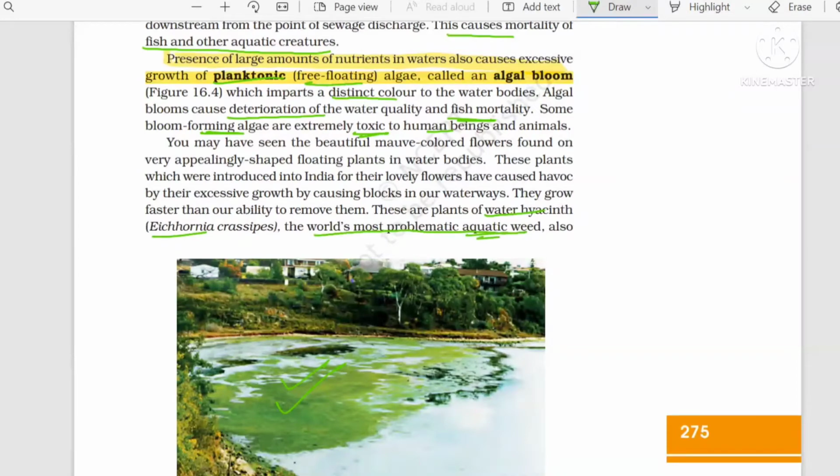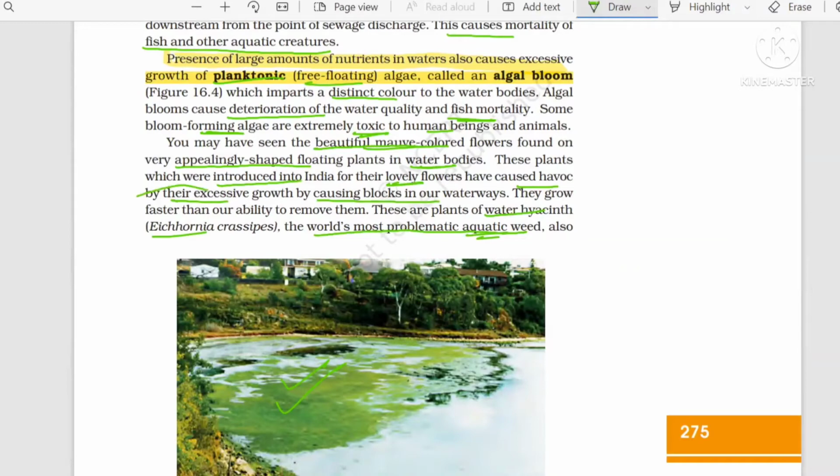It has mauve colored flowers with a very appealing shape, and you can see them in water bodies. They were introduced in India for their lovely flower. Later we found they grow problematically. They cause havoc by their excessive growth, which blocks the water bodies.